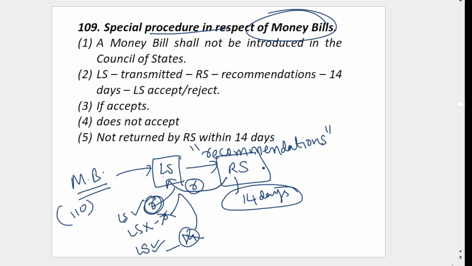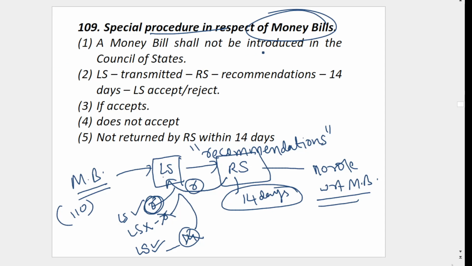So the Rajya Sabha has no role at all with respect to a money bill. It just has to give recommendations, and that too within 14 days. And the Lok Sabha may accept or may not accept. If the Lok Sabha accepts, those recommendations will be added in the money bill. Otherwise, those recommendations will not be added.